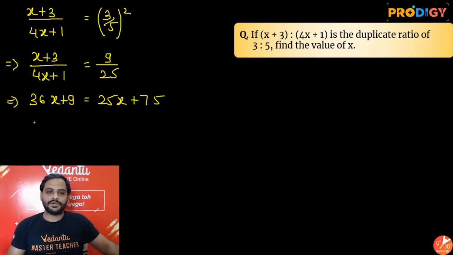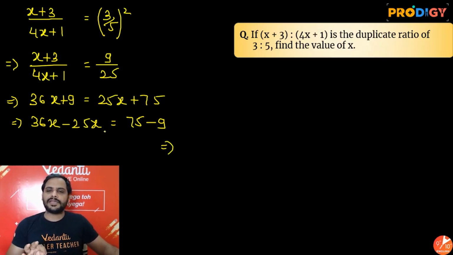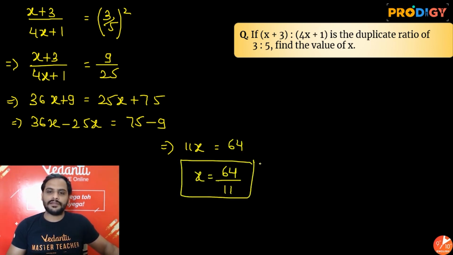Shift x over here, 9 over there. So 36x minus 25x is equal to 75 minus 9. So finally we are getting 36 minus 25, guys, will be equal to 11x, and 75 minus 9 will be equal to 64. So x is equal to 64 by 11.